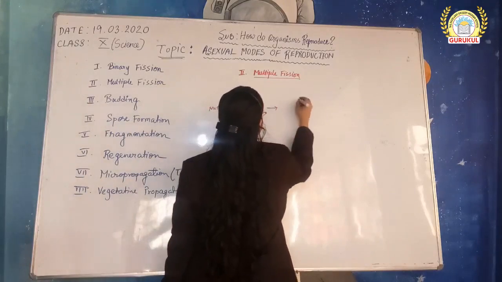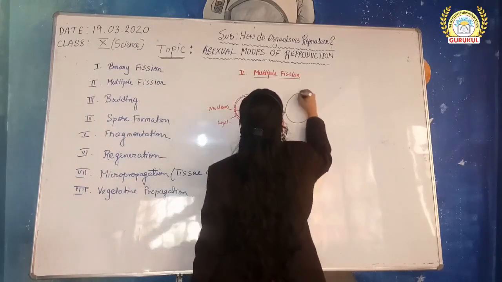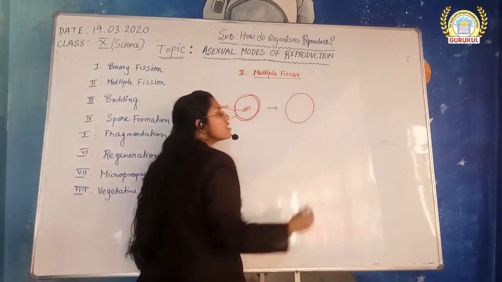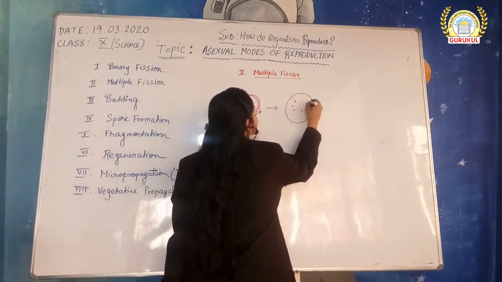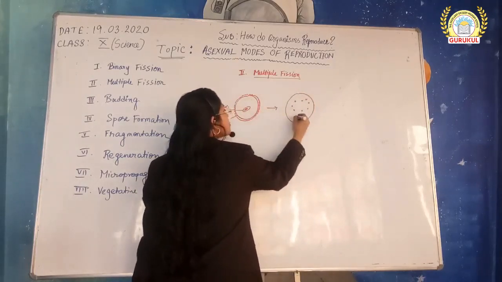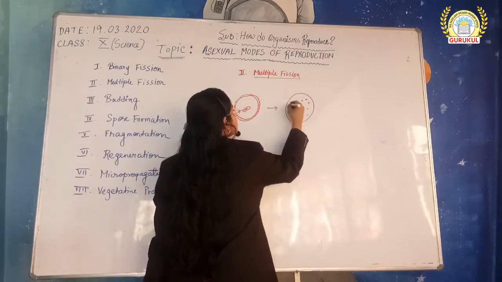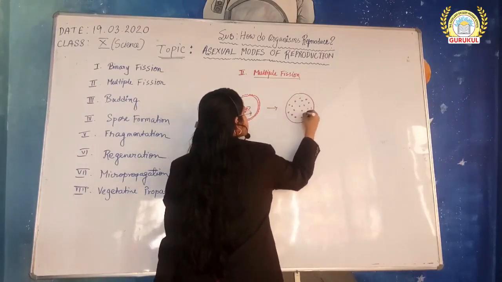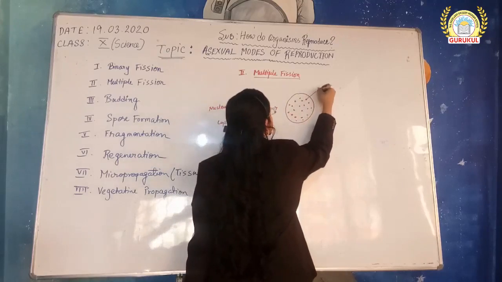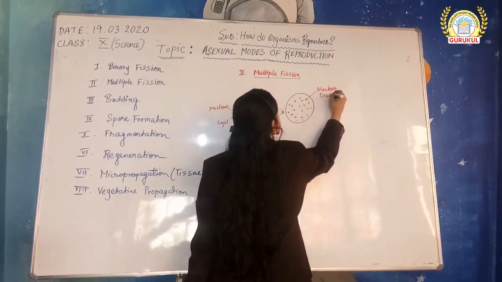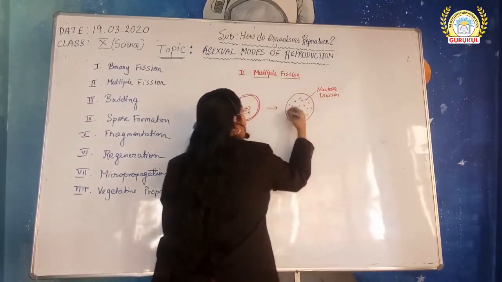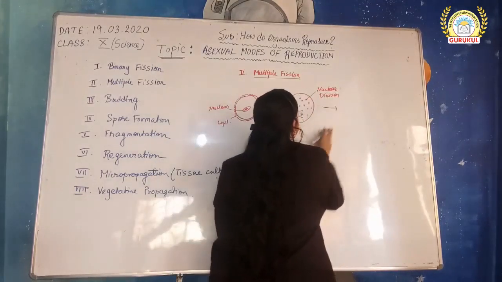Then what will happen? Inside the cyst, first there will be numerous nuclear divisions like this. The nucleus will divide first inside the cyst. Okay, so these are the nuclear divisions, and after that what will happen?